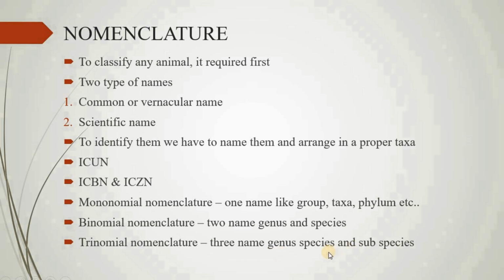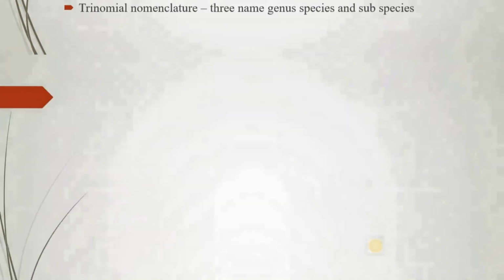First one is genus, second one is species, and the third one is a subspecies. There are several organisms which have subspecies. The name of their subspecies is written after the name of their genus and species. These subspecies occur in different regions and have different characteristics. Therefore, the system of writing a name in three words is known as trinomial nomenclature. According to this, the Indian lion is called Panthera leo persica, the African lion is called Panthera leo leo, and the modern man is Homo sapiens sapiens.